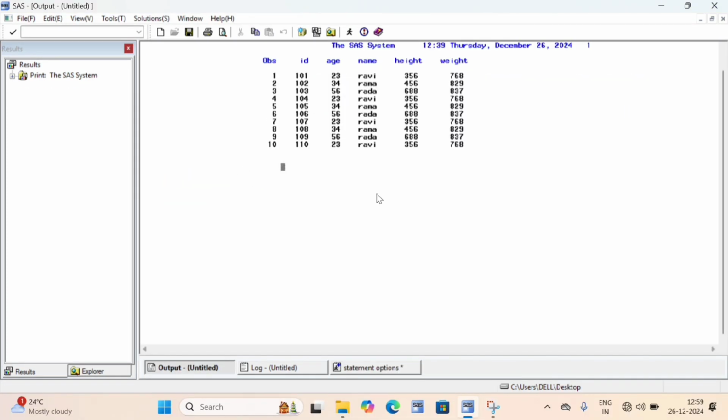It is showing all the observations whatever in my external file is there. External file is nothing but the source file. That only it is printing. Right. So I want only my observations to be printed from 5 to 8. Which option will we use, FIRSTOBS or OBS? FIRSTOBS, because it will specify the starting observation number. Then FIRSTOBS equals 5, separate with a space, and OBS equals 8. Okay, shall we do that?